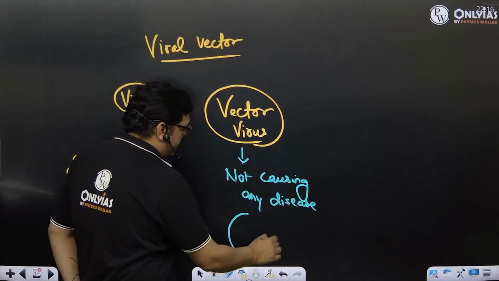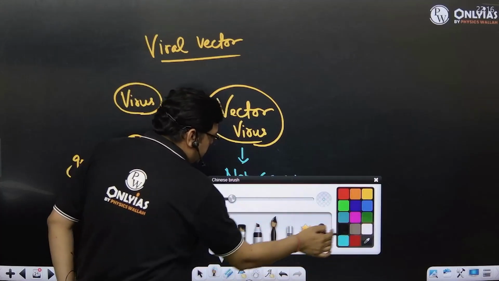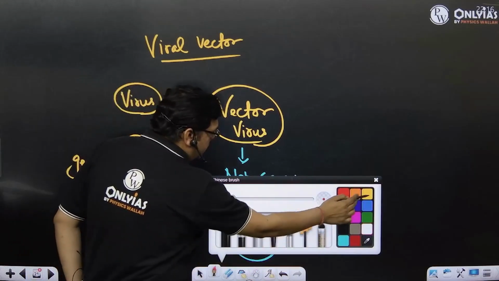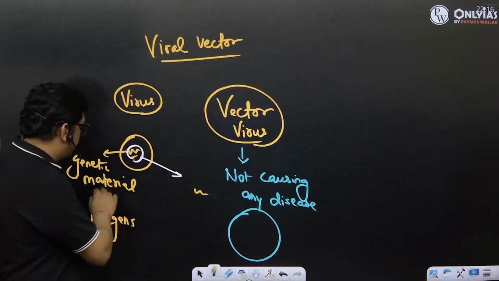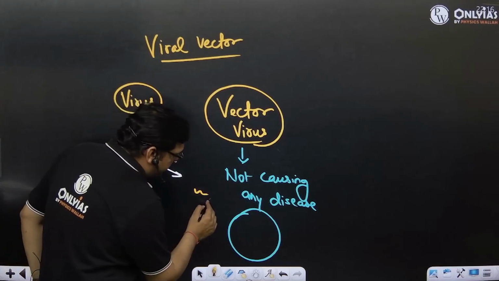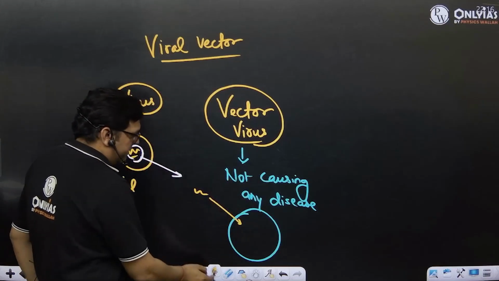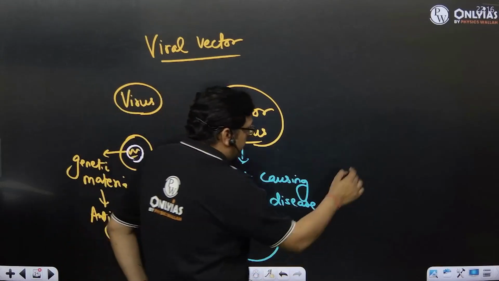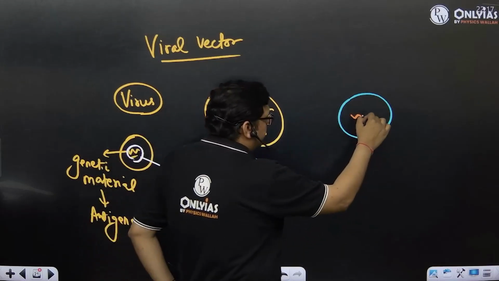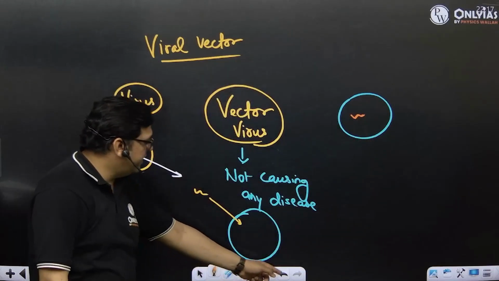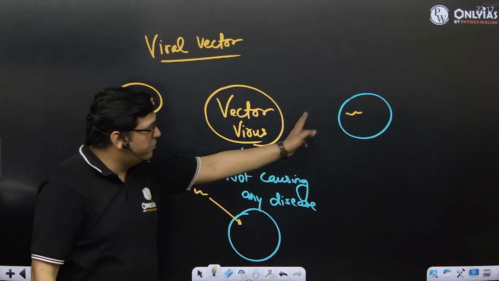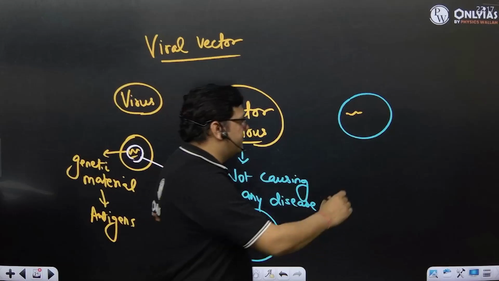When we use this particular vector virus, we take out the genetic material of the specific virus we want to make a vaccine of. We introduce this genetic material into the vector that we are using. So it will look somewhat like this. The specific gene that we have taken, right? I'll use the same colors. And ultimately the body part of the virus remains the same. So it is a viral vector,